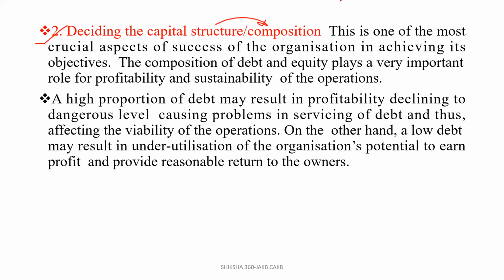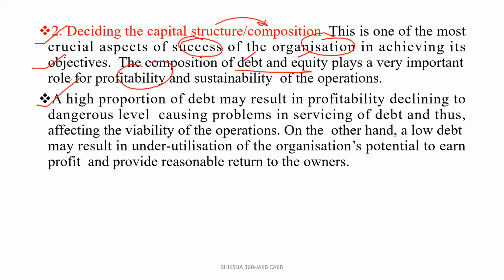So this is one of the most crucial aspects of success of the organization in achieving its objective. How we decide the composition of debt and equity, how much we will take as loan and how much we will raise from the market, plays a very important role for profitability and sustainability of the operations. A high proportion of debt may result in profit declining, because we have to pay more interest to the bank.